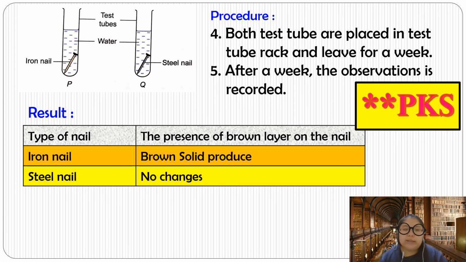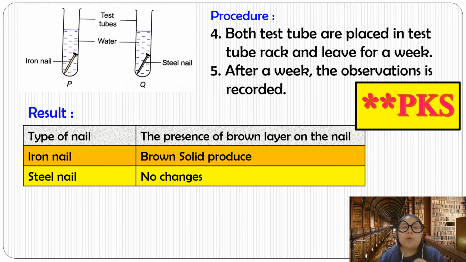Okay, first one is the type of the nail. You just label iron nail and steel nail. Okay, number 2, result. The presence of the brown layer on the nail. So we find it, the iron sure got brown layer. They got brown solid produced. Then the steel is no changes.